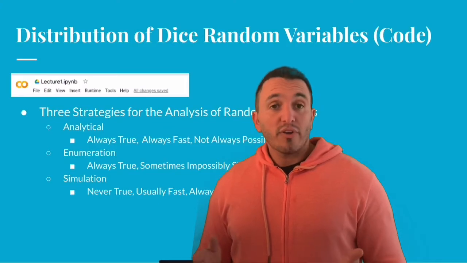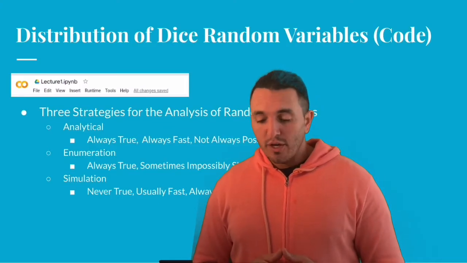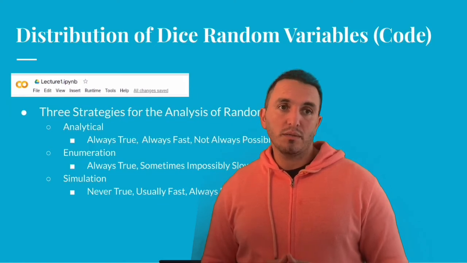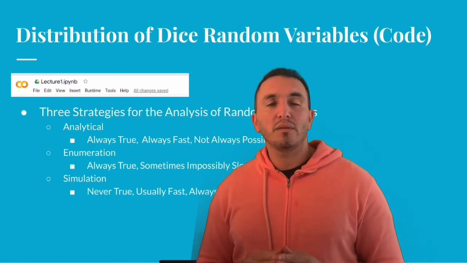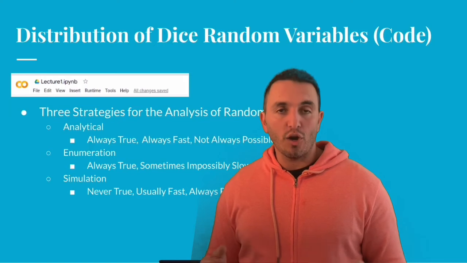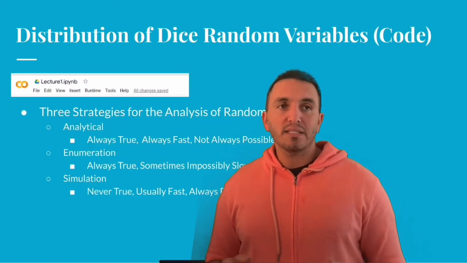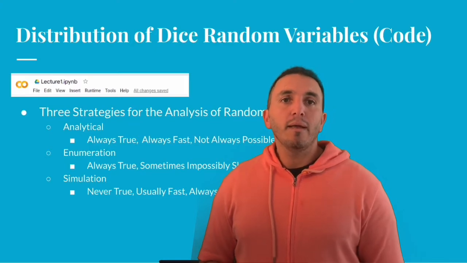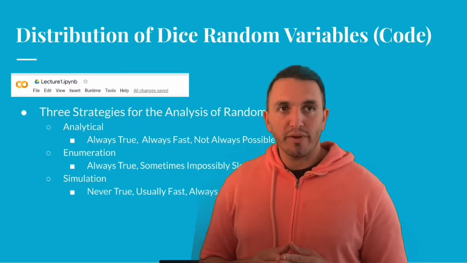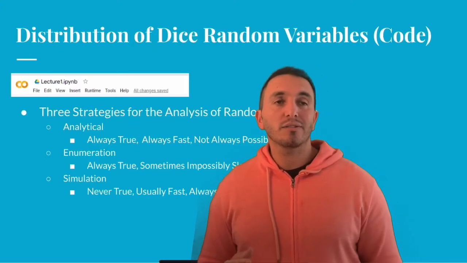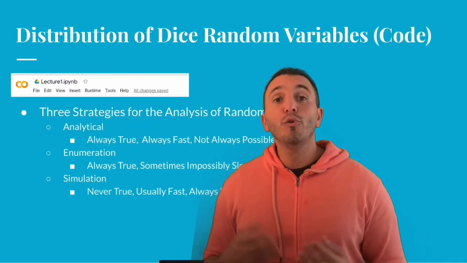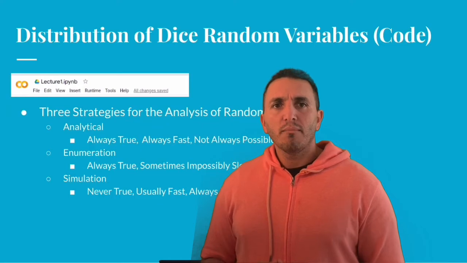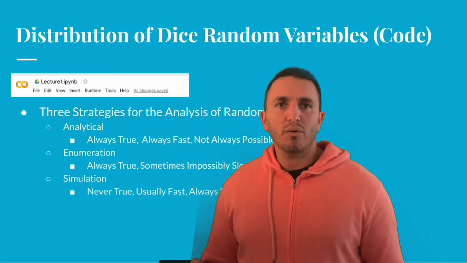Okay, so there's 3 strategies for the analysis of a random variable. The first is analytical, which is in some ways the best. It's always true, it's fast, sometimes it's hard, and sometimes actually impossible, if we want to be able to describe our random variables analytically. The second strategy is we can enumerate them. This can be very, very slow, still always true, but sometimes even impossibly slow.